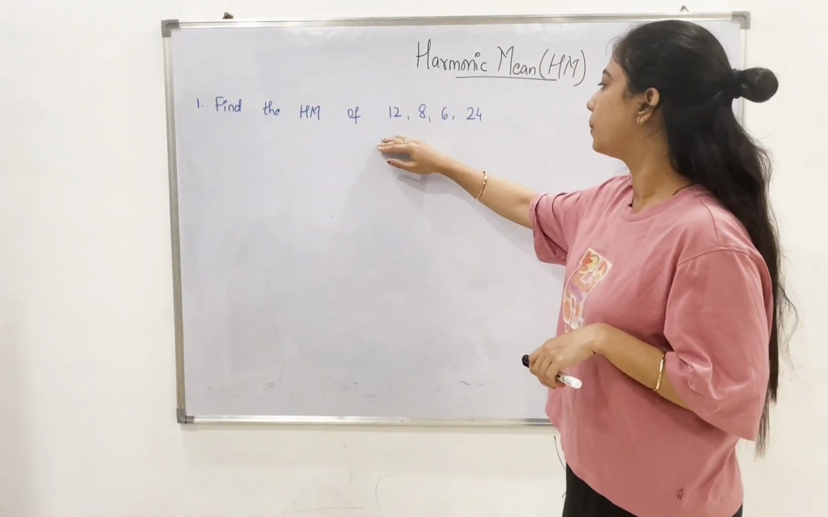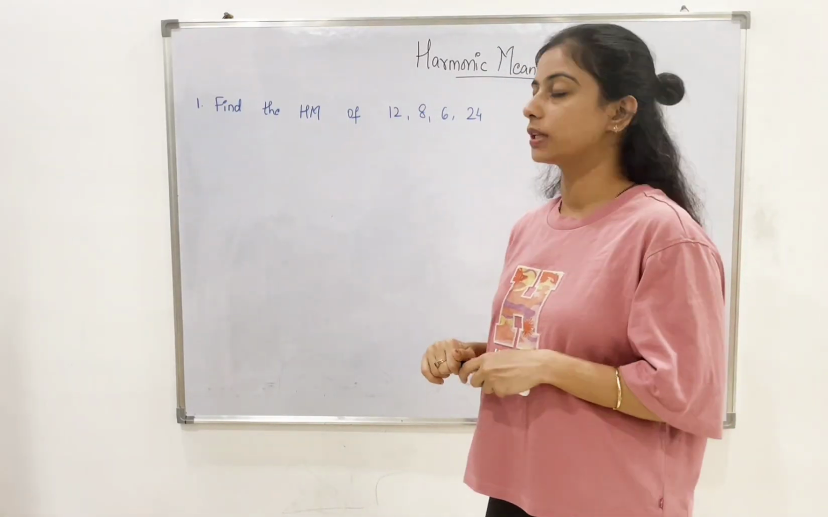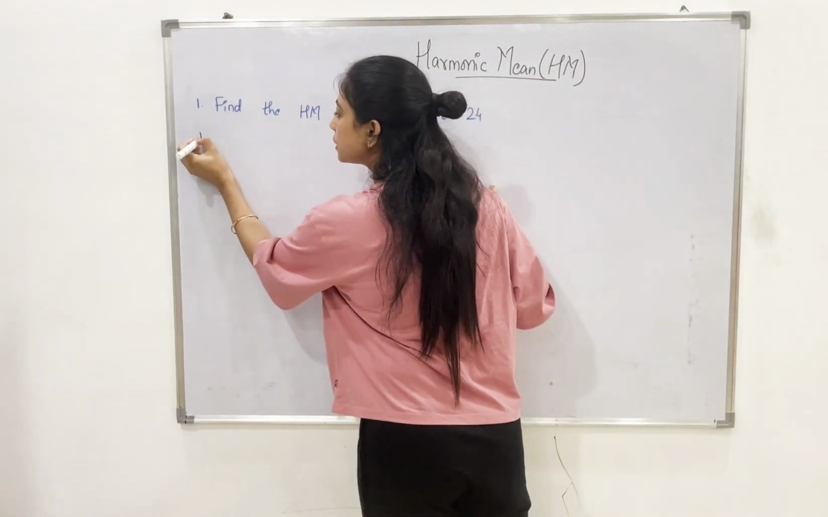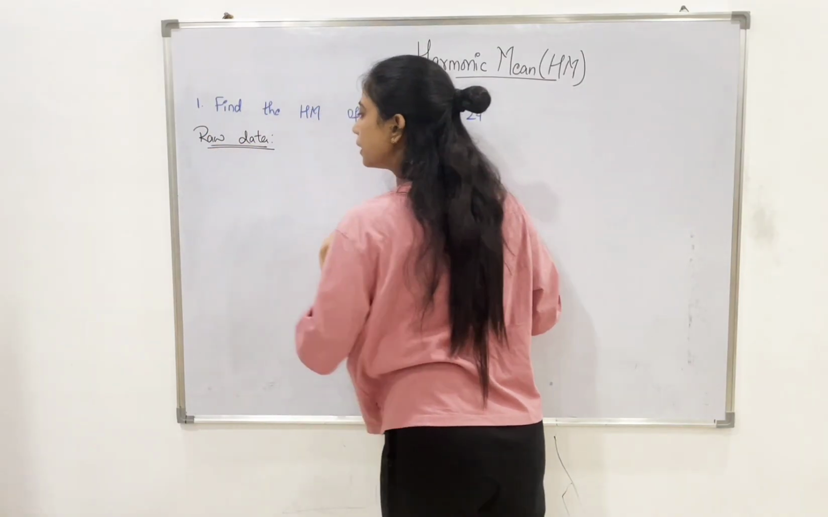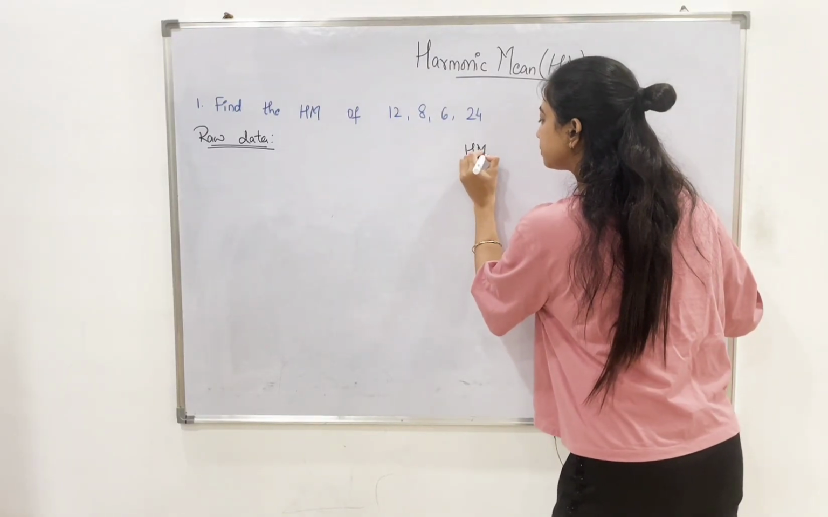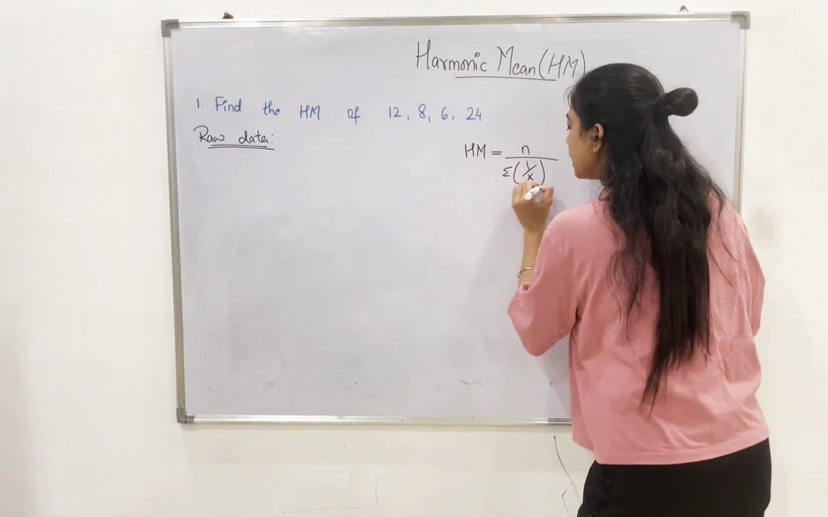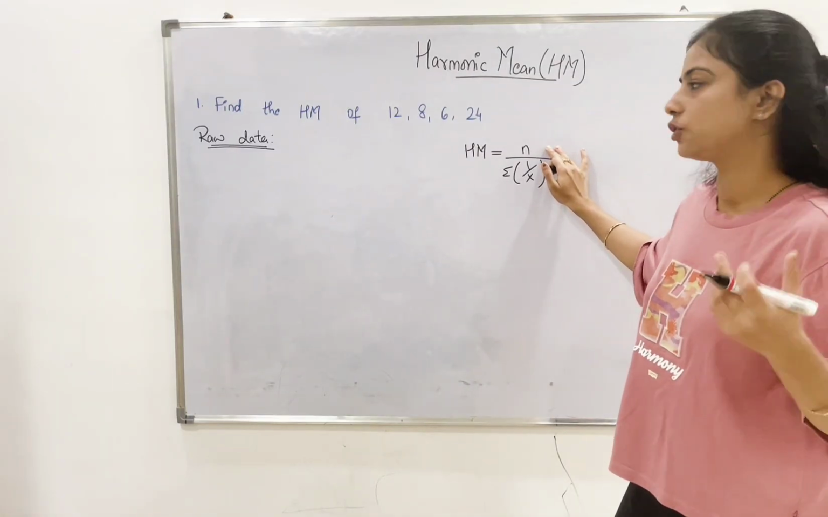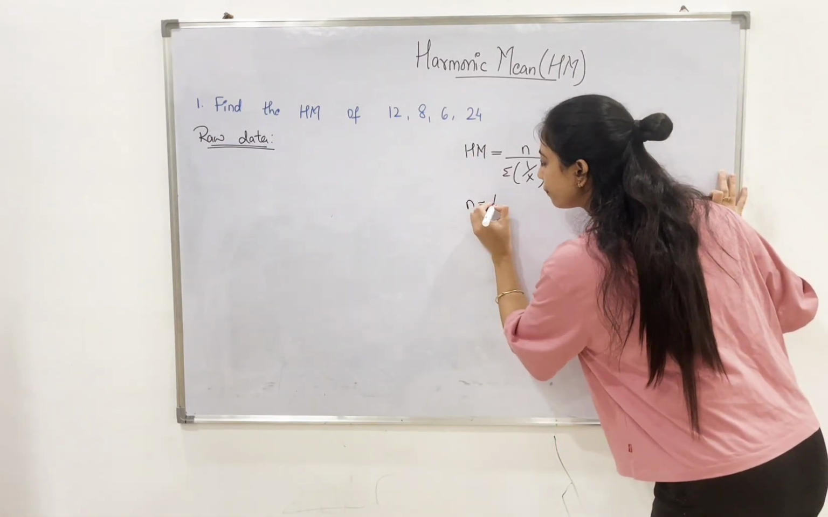Find the HM of 12, 8, 6 and 24. First we need to identify which kind of data is given to us. In this case, we just have a single series of data. The x values are given. So this will be our raw data. Now, what is the formula for raw data for harmonic mean? Harmonic mean is equal to n upon summation 1 upon x. Here, what is our n? n is the number of observations. We have 1, 2, 3, 4 numbers. So our n value will be 4.